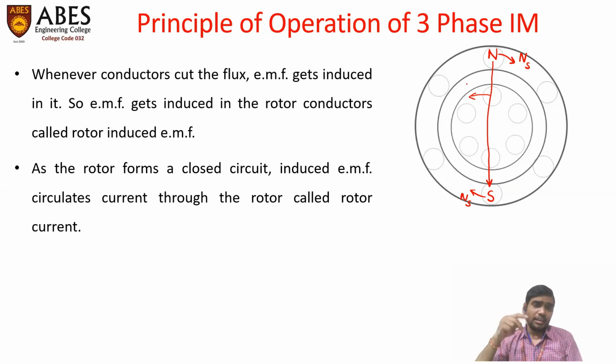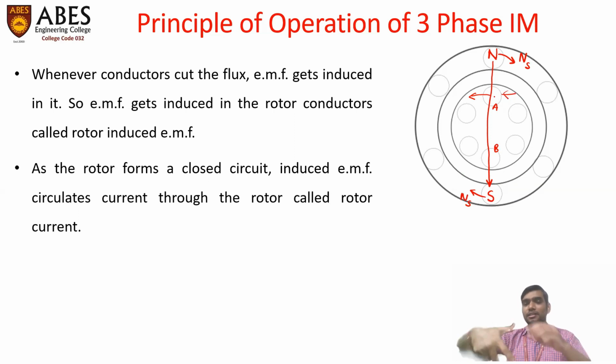In this case, if we consider the EMF in these two conductors, A and B, first we will discuss the EMF induced in conductor A. According to Fleming's right hand rule, the magnetic field direction is downward, and if the poles are rotating in the clockwise direction, it has the same effect as the magnetic poles being stationary and the conductor moving in the anti-clockwise direction.